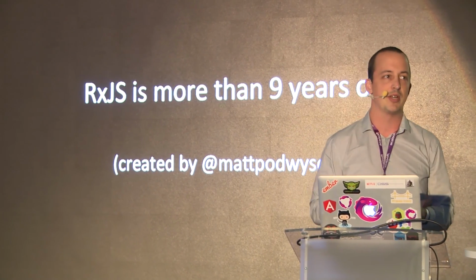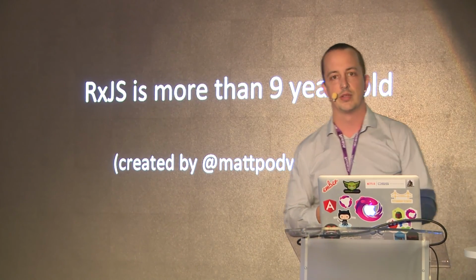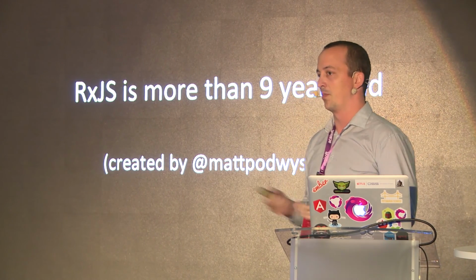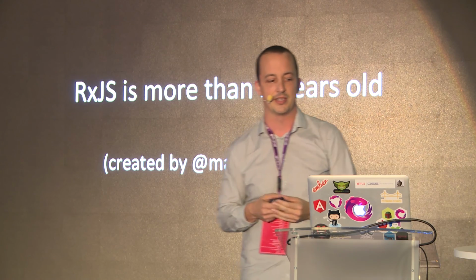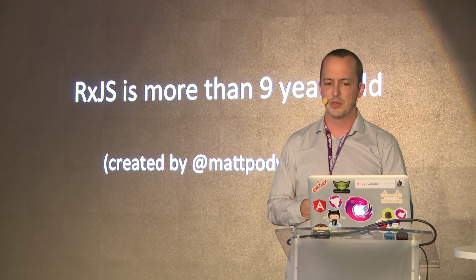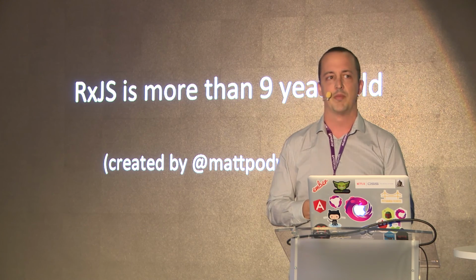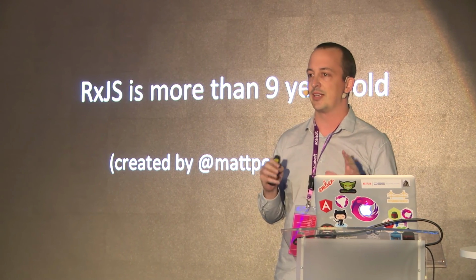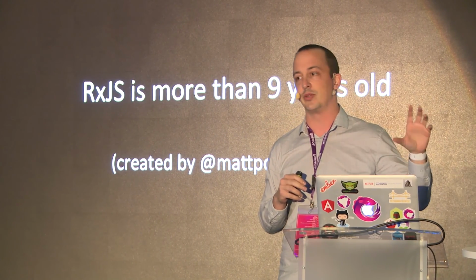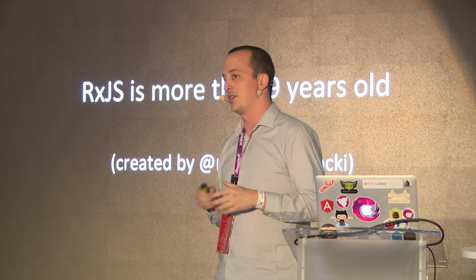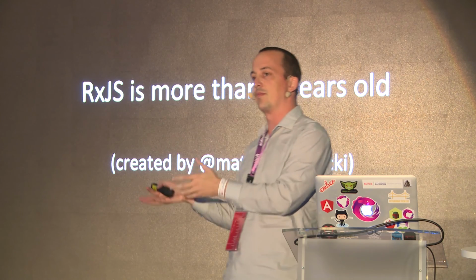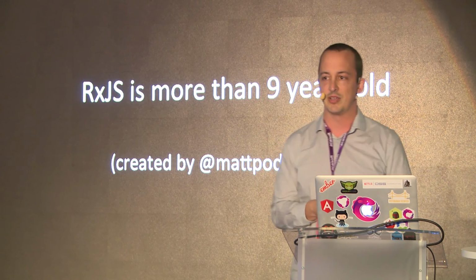This project, this library, is actually more than 9 years old. It was started by a guy named Matt Pawłowski, who is actually of Polish heritage, lives in the United States. It was originally part of Microsoft's Project Volta, so that's where the logo actually comes from. And Microsoft's Project Volta was a project aimed at getting C# to compile to JavaScript. And so since Rx.net was a very popular library, they wanted a compilation target with JavaScript, and it gave us RxJS.